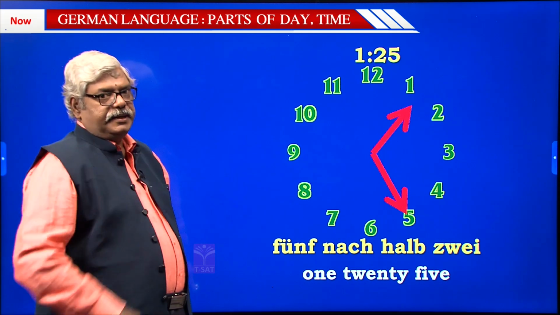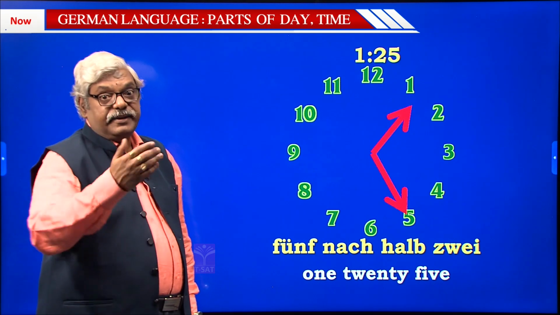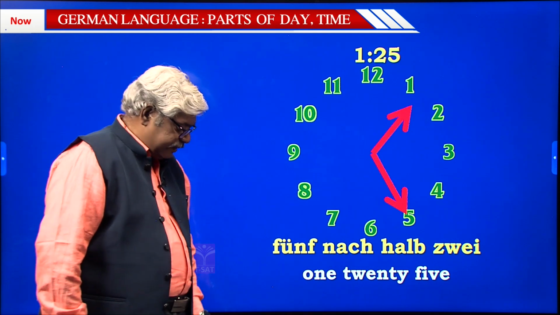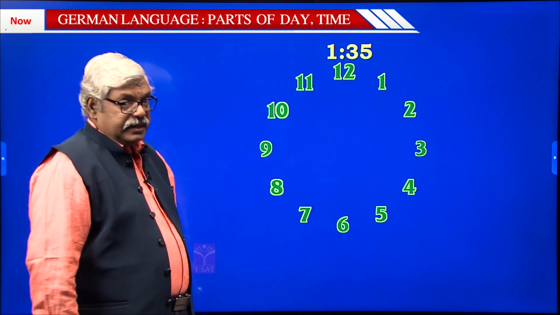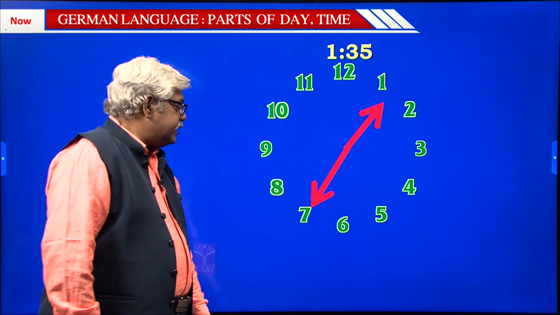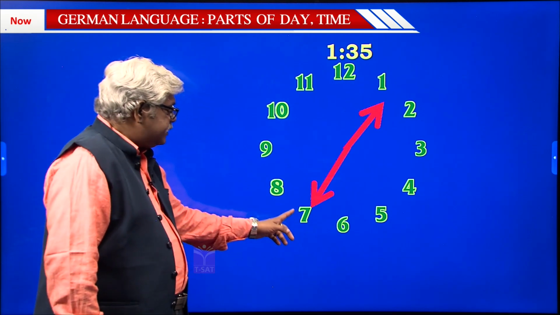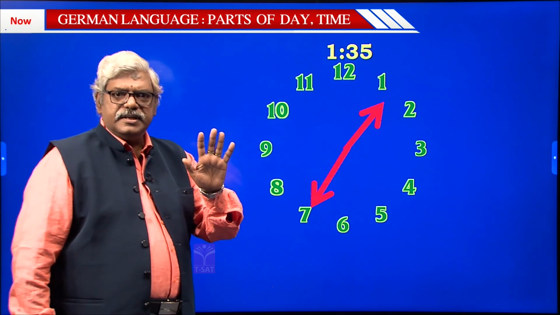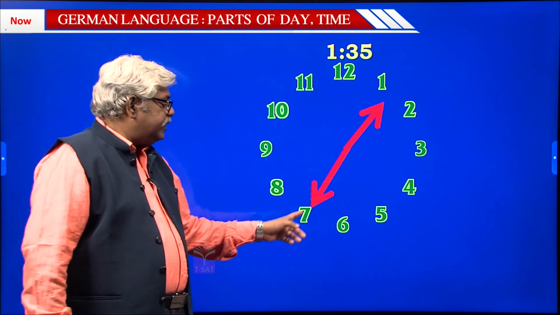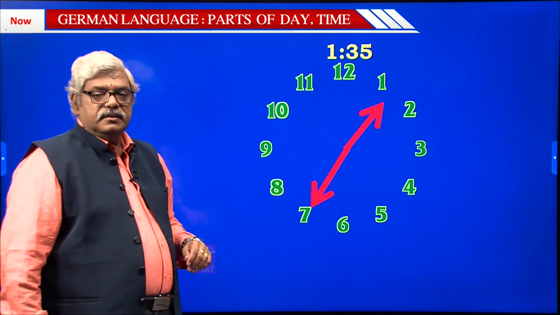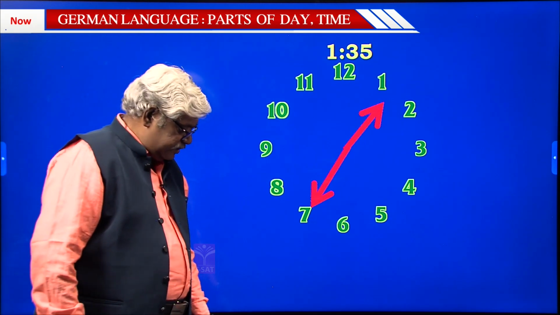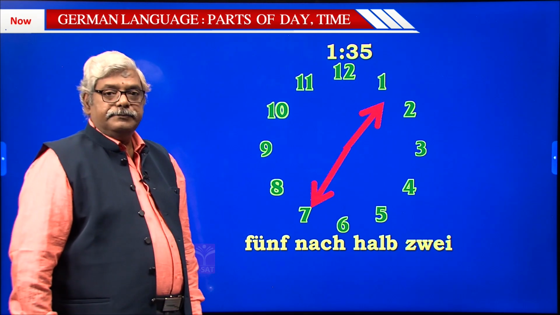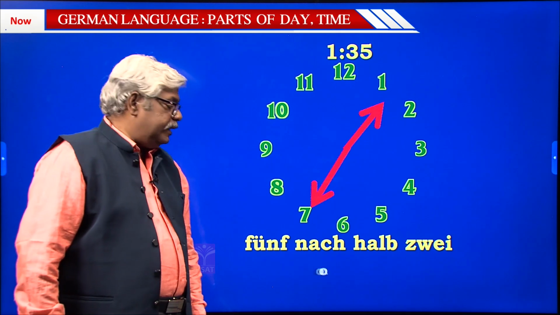Reference point 1:30. Now 1:35, how do we express that? Once again the reference point is 1:30 to express 1:35, and this time you will count how many minutes are over after 1:30. 5 minutes are over. So it is 5 minutes past 1:30. You say it as 5 nach halb 2.